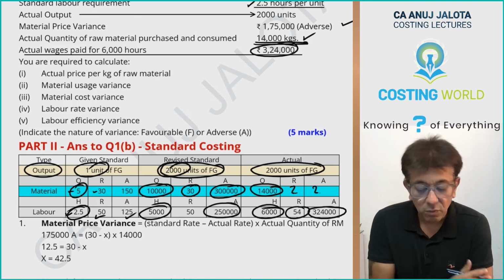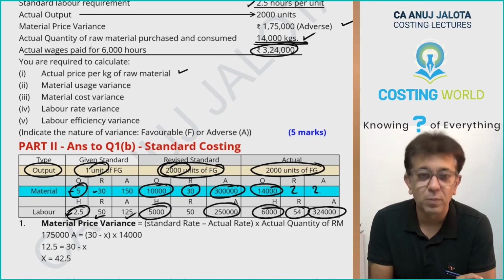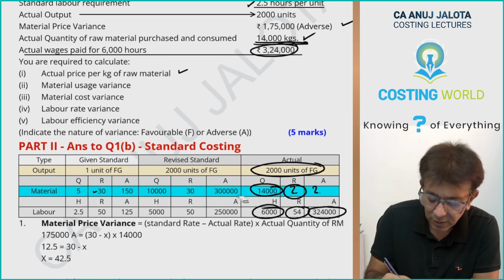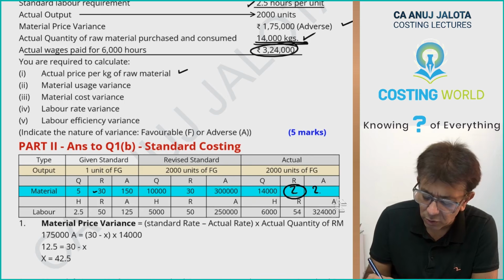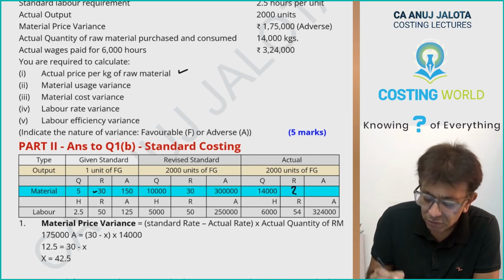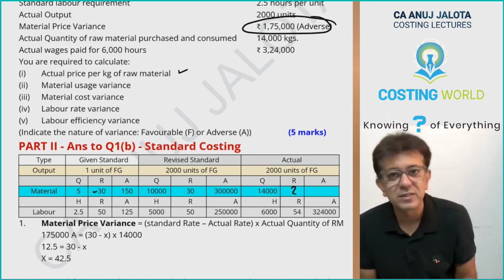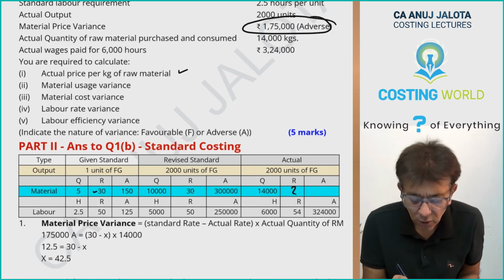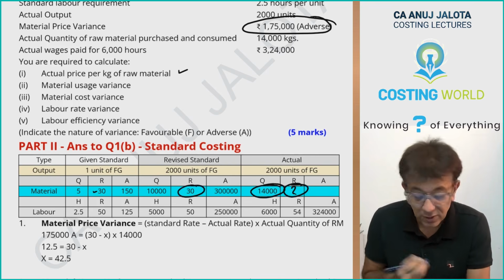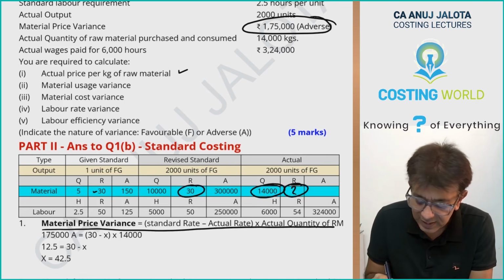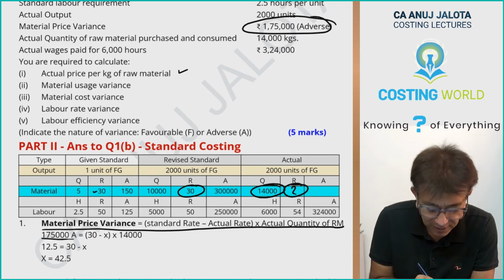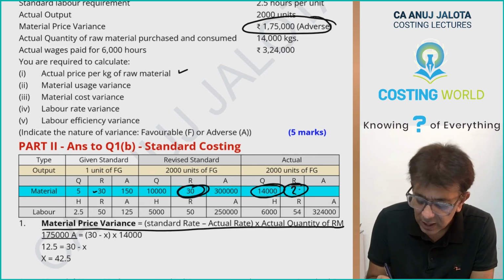Now see, what you have to compute is the actual price of raw material. So you want this particular data. I'll erase the mess that I have made. So you want to be calculating this information right now. For that, try to use material price variance. How do you compute material price variance? What should have been the rate? What was the rate, into the actual quantity of raw material? Material price variance is standard rate minus actual rate into actual quantity of raw material. So 1,75,000 adverse is 30 minus this figure